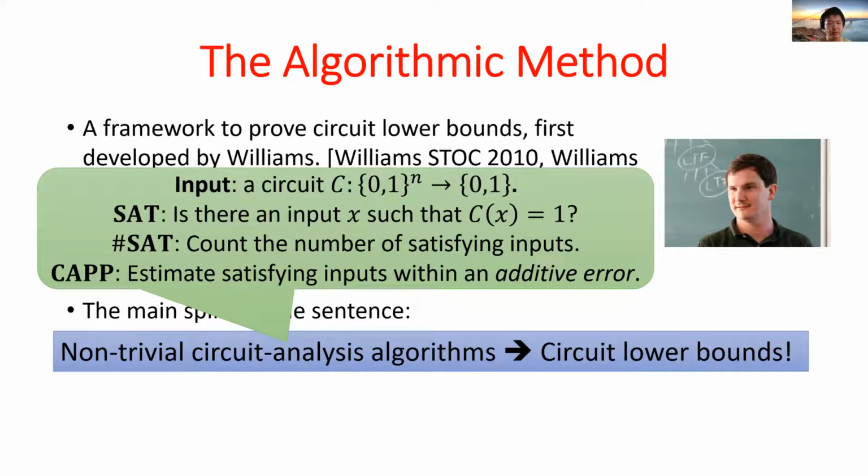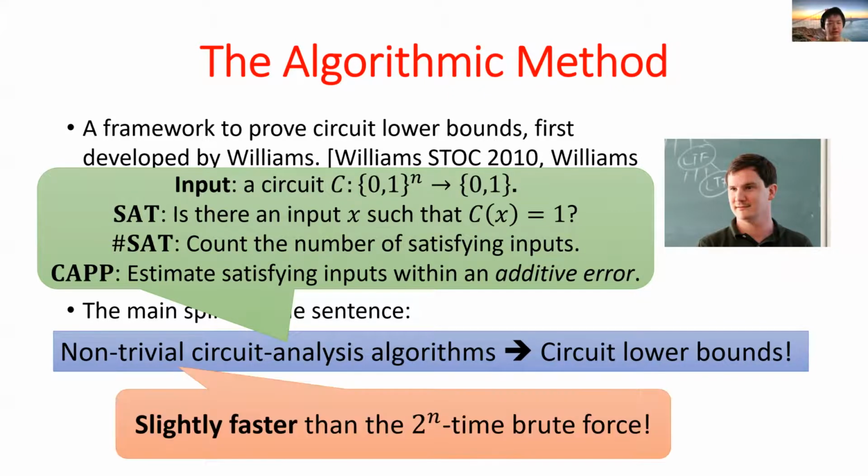In the #SAT problem, we want to count the number of satisfying inputs to C. In the CAP problem, we want to estimate the number of satisfying inputs within an additive error of epsilon times 2 to the n. Here CAP stands for Circuit Acceptance Probability problem. It is a canonical derandomization problem. By non-trivial, we mean that the algorithm only needs to run a little bit faster than the 2 to the n time brute force algorithm. In the following, we give 3 more examples on the applications of the algorithmic method.